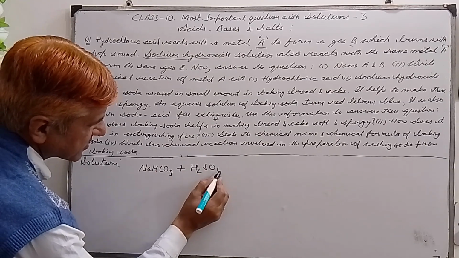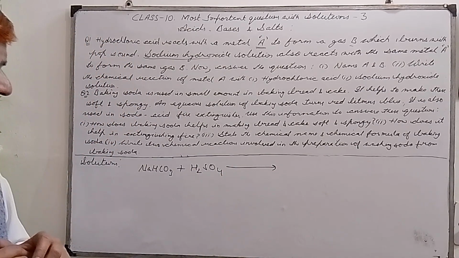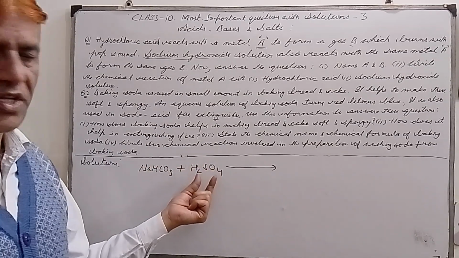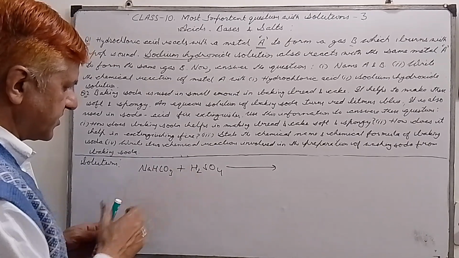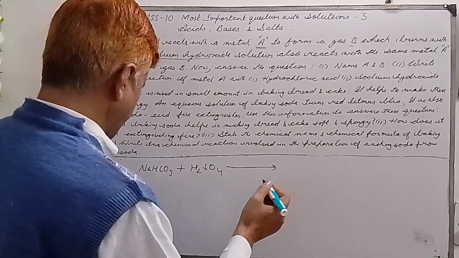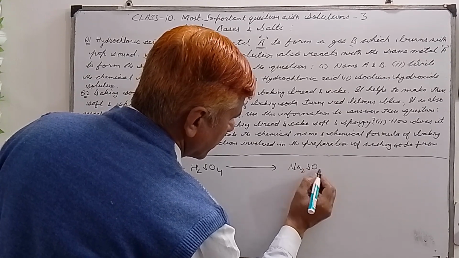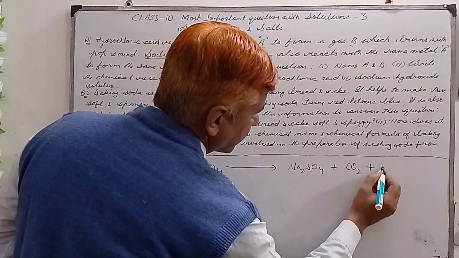Please remember this. There are two chemicals used in a soda acid fire extinguisher: baking soda and sulfuric acid. When they react, what is produced is sodium sulfate, Na2SO4, plus carbon dioxide plus water.